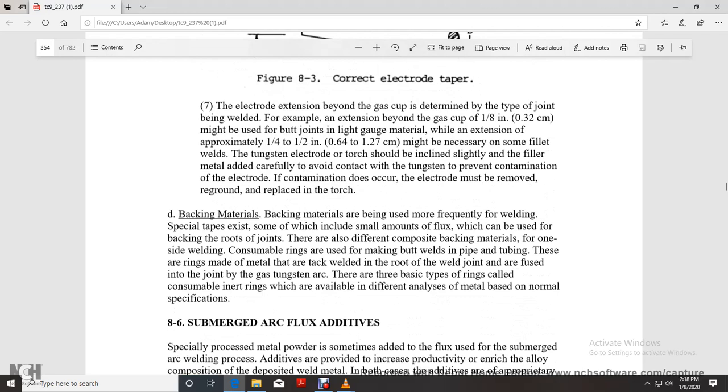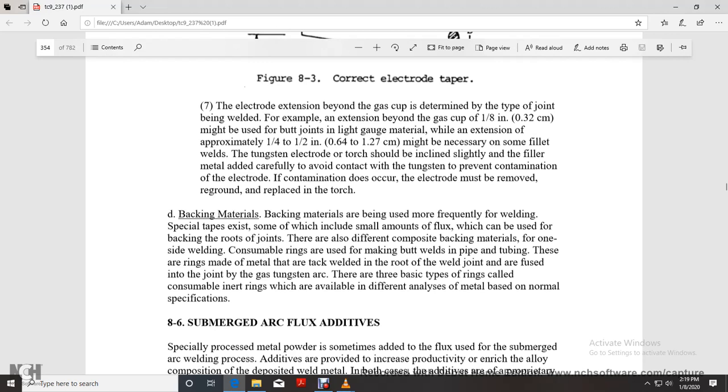Backing materials. Backing materials are frequently used for welding. Special tapes exist, some of which include a small amount of flux, which may be used on the root side of the joint, with different composite backing materials for one side of the weld. Consumable rings are used for making butt welds in piping or tube.